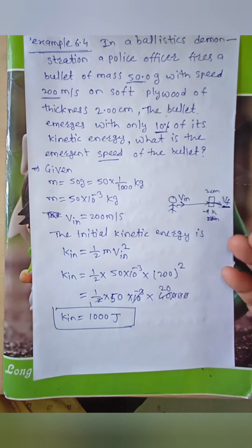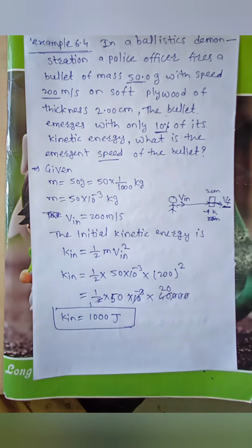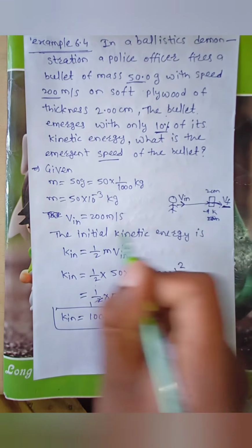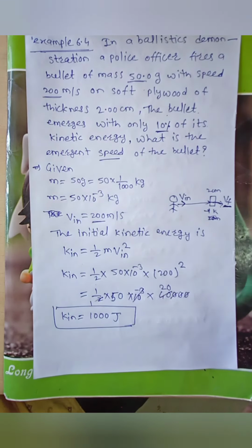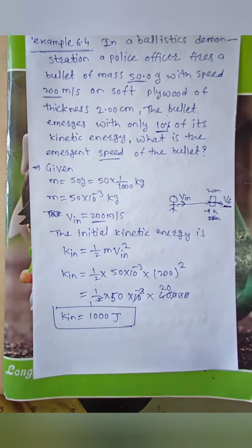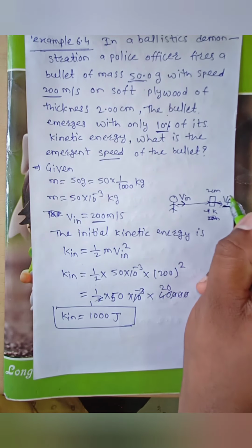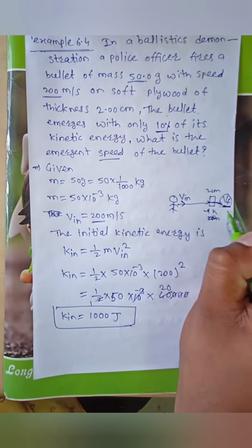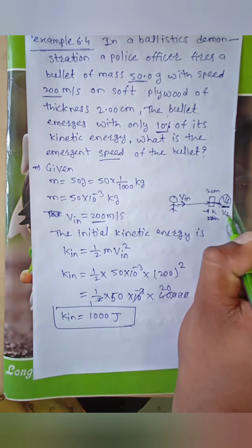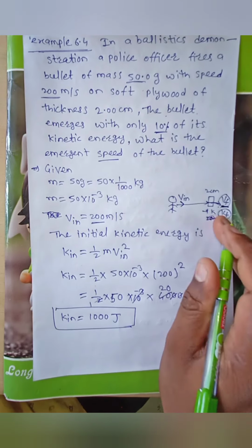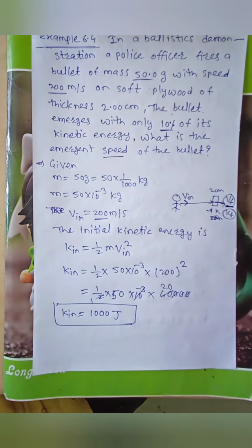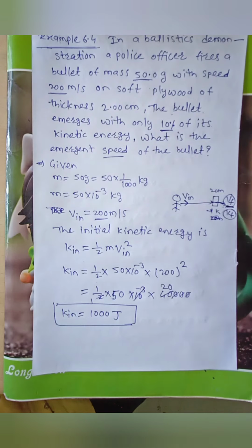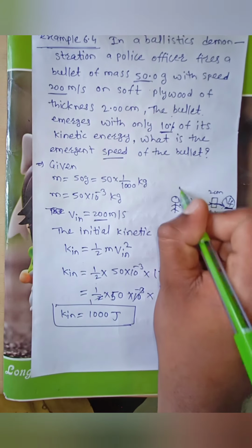In that case, they say that the mass of the bullet is 50 gram and the initial velocity when the bullet is fired is 20 meter per second. In that example, they say that after emerging, whatever final kinetic energy there is, that final kinetic energy is 10% of its initial kinetic energy.